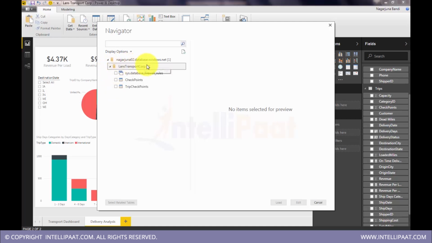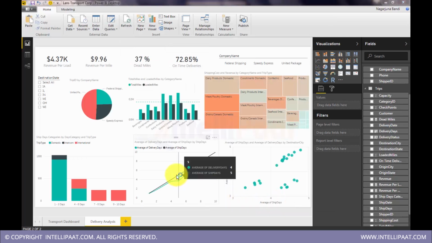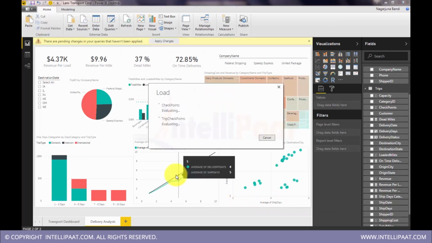Okay, so this is the server, this is the database. In the database I have these two tables, checkpoints and checkpoint trips. I'll pull these two tables into the Power BI analysis. This is a different way of getting data into the system. This is real-time data. Once I get that here, I'll tell you the model.